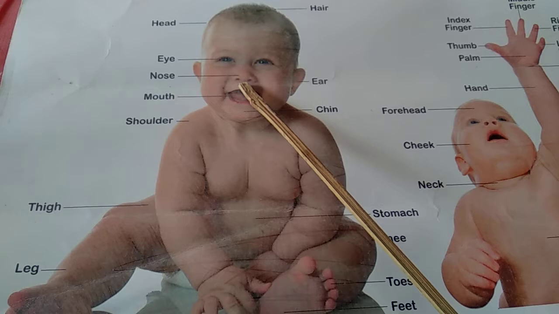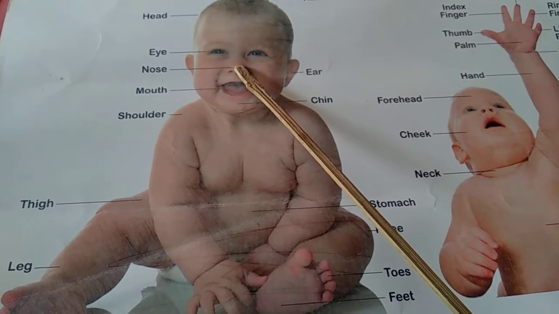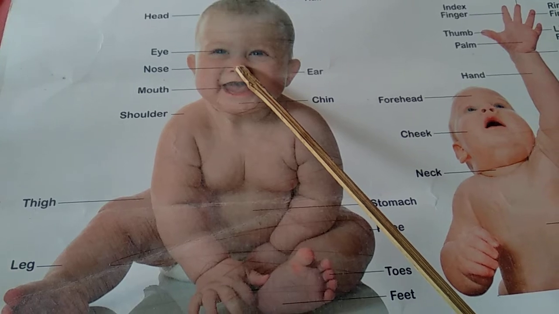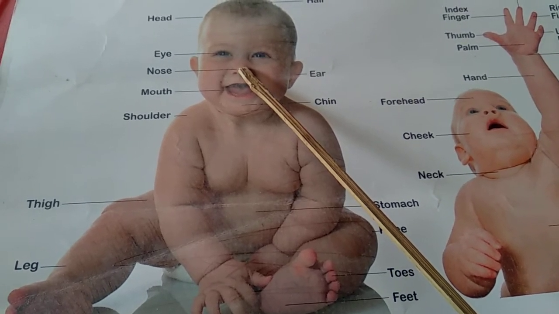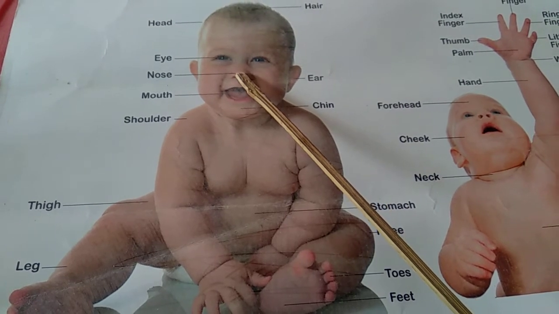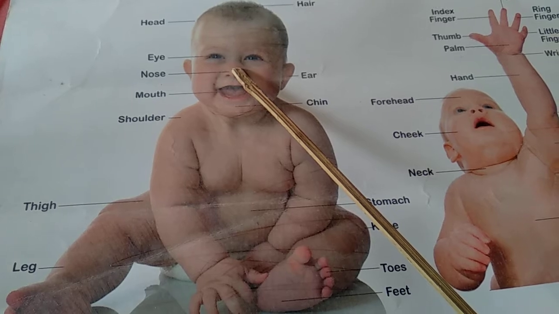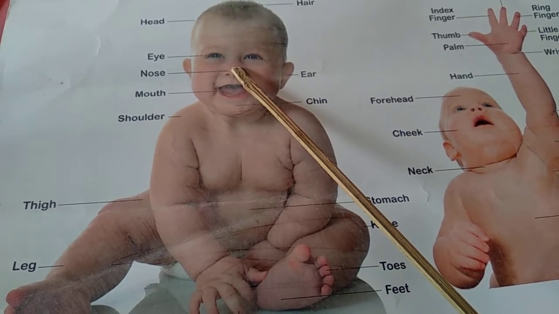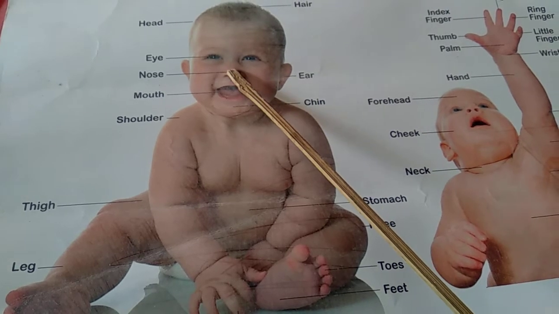Nose helps us to smell. And it helps us to take breath. Without nose, we can't take breath. Without taking breath, we can't survive.